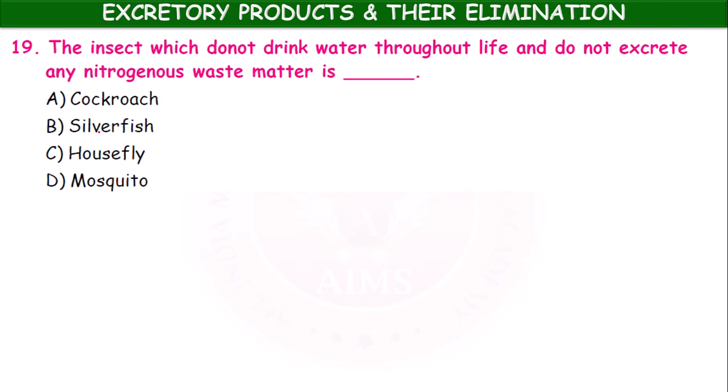The insect which does not drink water throughout life and does not excrete any nitrogenous waste matter is cockroach, silverfish, housefly, mosquito. It is the silverfish, the insect which won't excrete. You will find this silverfish insect in old books. It appears to be silvery, shiny.